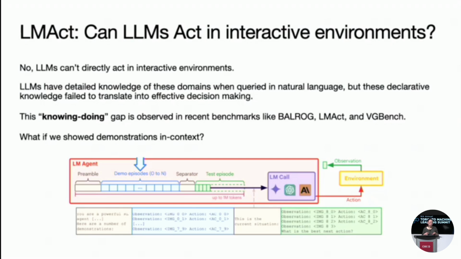So what if we show these demonstrations in context? We can take these expert demonstrations and give them to the LLM as input in the prompt. So in the input, we have a preamble, and then we give it a bunch of demonstration episodes, like demonstration trajectories. And then in the current episode, we ask it to predict the next actions. Note that for some LLMs like Gemini, the context length is really long. It can scale up to millions of tokens, so we can actually put in a lot of demonstrations in the context.